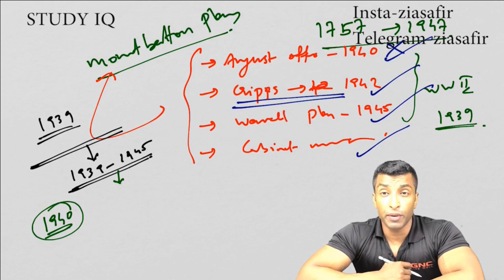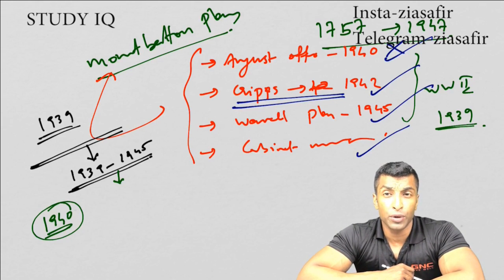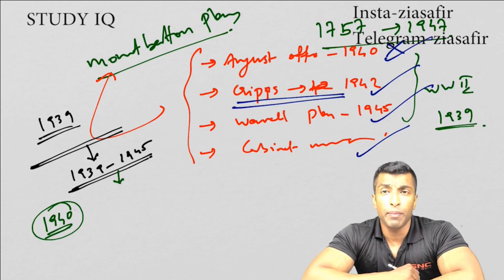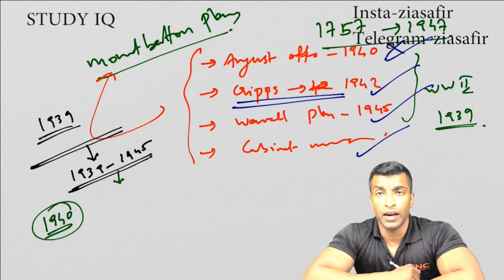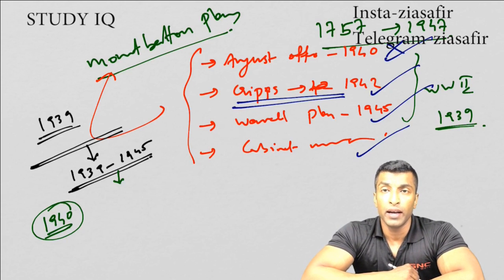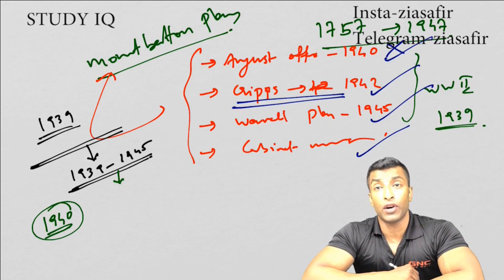The third point: if any of the provinces does not want to join the Indian Union, they can form a union of their own. That means the right to secede, or right to secession, was given to the provinces, which Jawaharlal Nehru argued would lead to balkanization of the country. Because of these two, that is Dominion status and right to secession, Congress rejected this, and that led to the Quit India movement. The Quit India movement was launched from Bombay on August 8, and Gandhi was declared as the leader and gave a call for do or die.